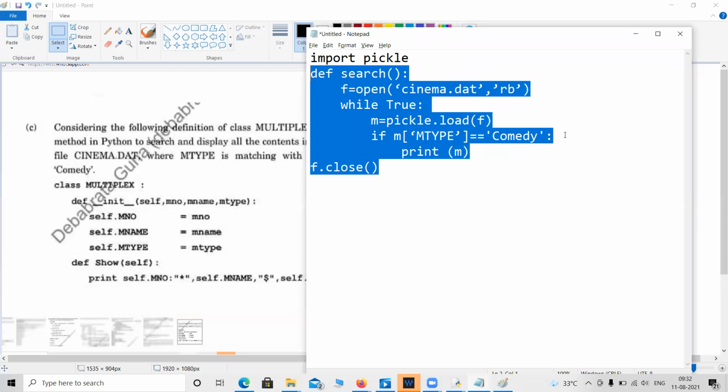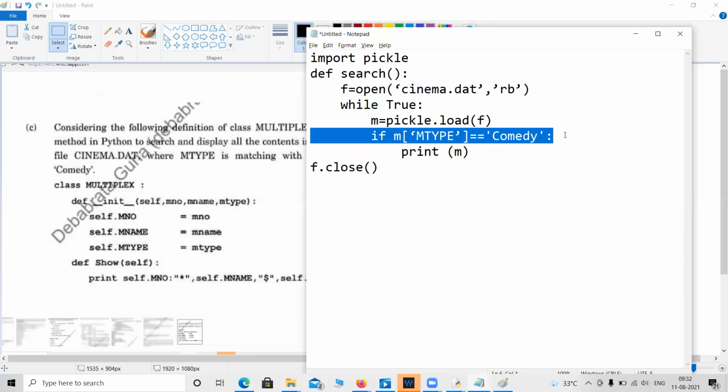The extra thing you need to put is this if. That's all. That's all you need. Any doubt? Tell me. Anyone? I need some feedback.